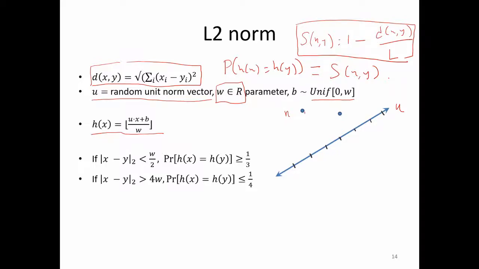What we are doing here is projecting x onto this direction u, and then adding a random number b.